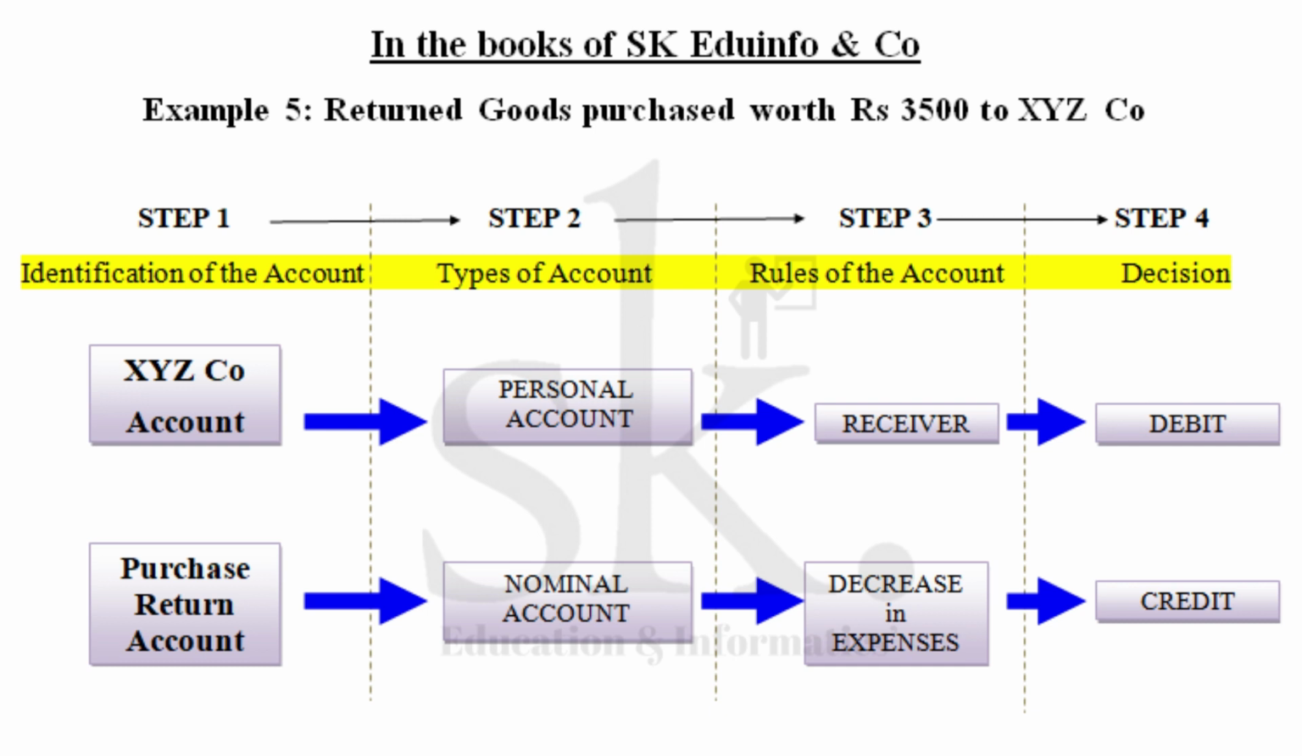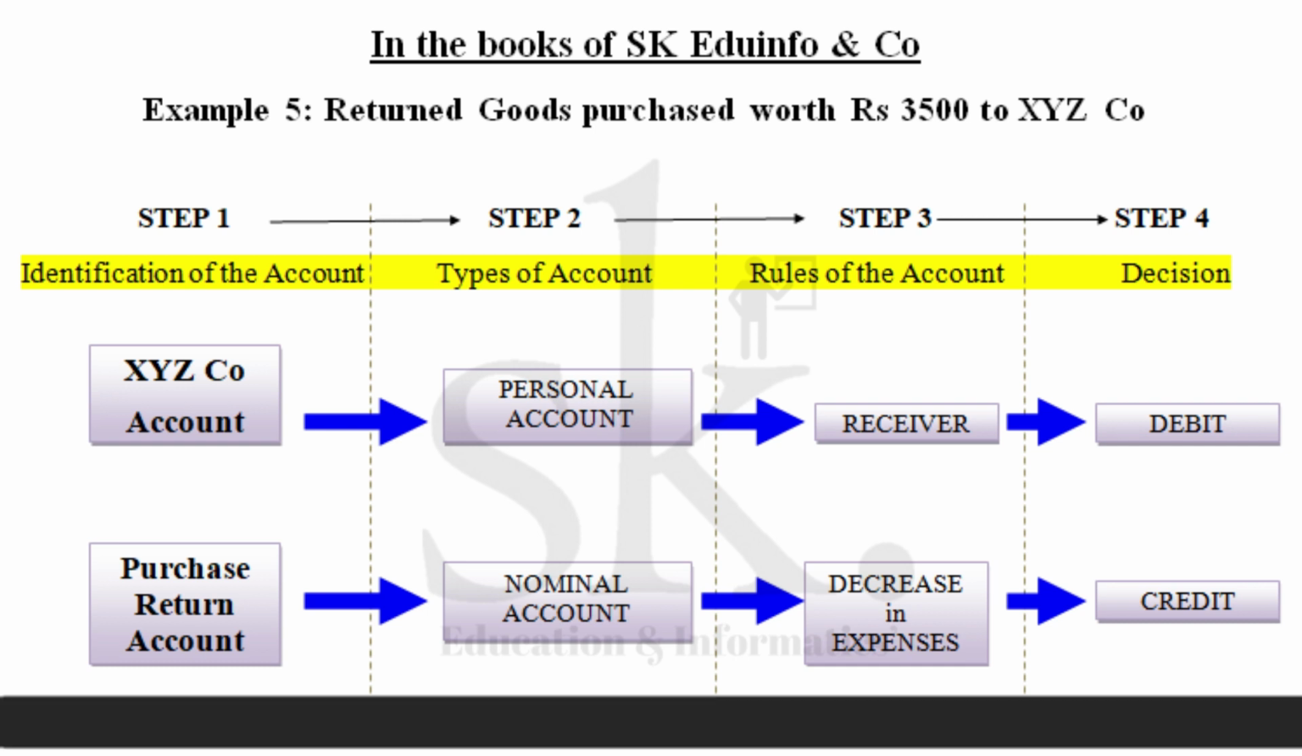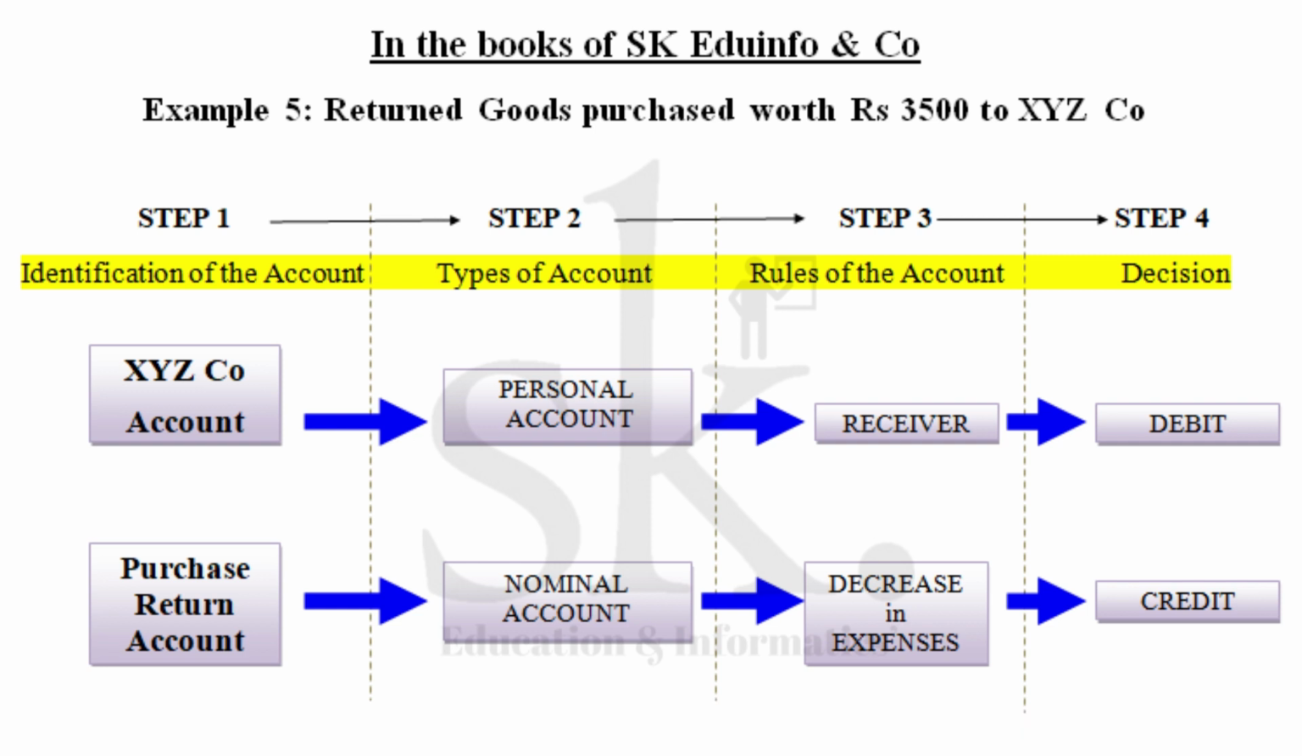Similarly, if you remember, when we passed purchase, the purchase account was debited because it was an expense. Now, since you are returning it back, it's a decrease in expenses. And if you remember, as per the rule of debit and credit, we said increase of expenses will be debit, whereas decrease of expenses will be credit. So the purchase return account will be credited since your expenses are getting reduced because you are returning back the goods. Therefore, XYZ company account is debited and purchase return account is credited.